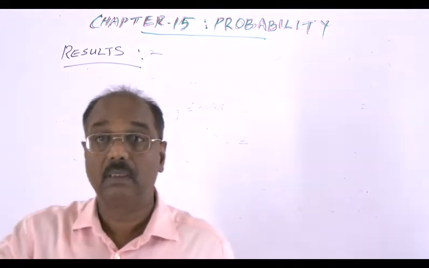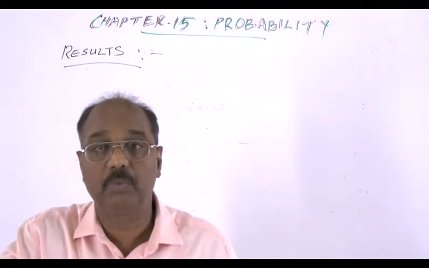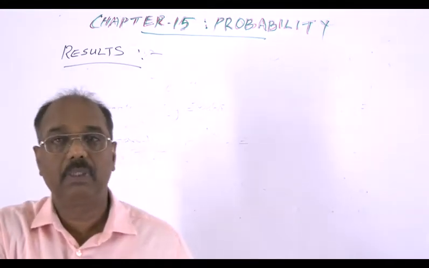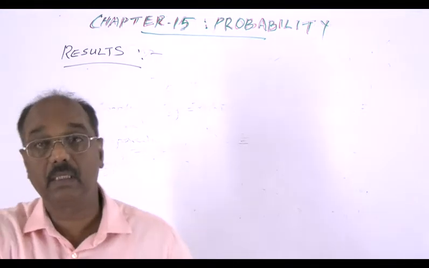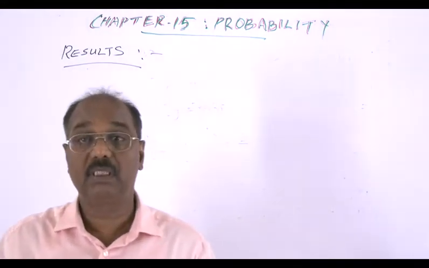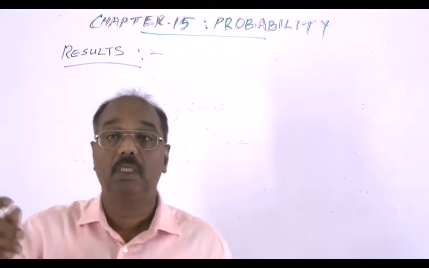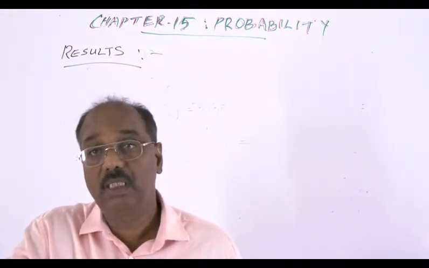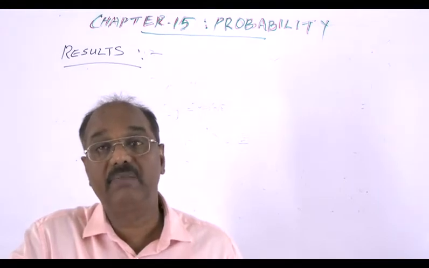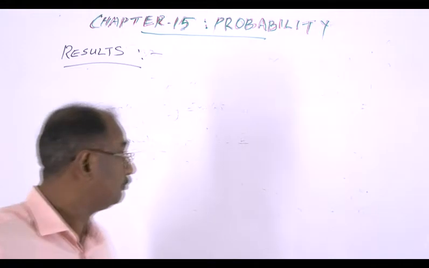Now, certain results in probability theory. These results are very simple results, but they are important. The first result is the sum of the probabilities of all elementary events equal to 1.